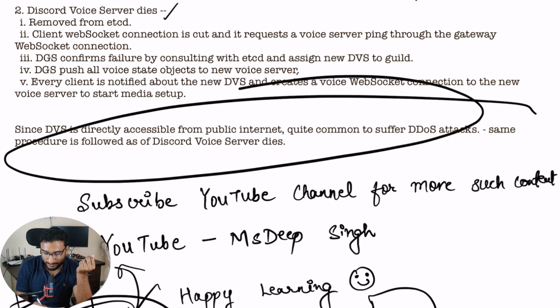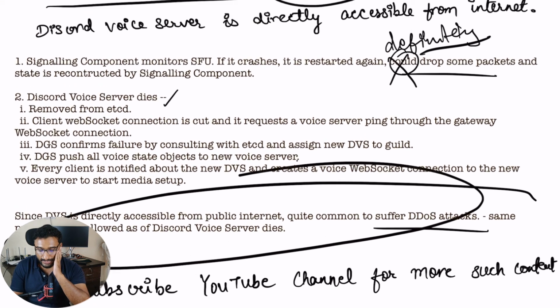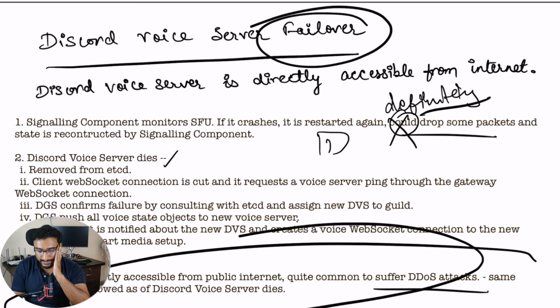There is one more point. DVS is directly accessible on the public internet, so it's quite common to suffer DDoS attacks, and the same procedure follows in case there is some inconsistency observed on a server. Same procedure in case DVS is brought down intentionally and a new server comes up in its place.